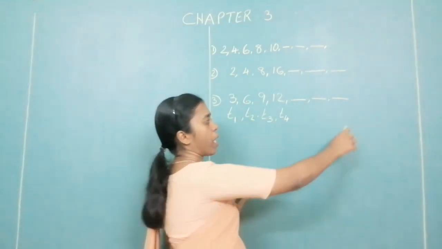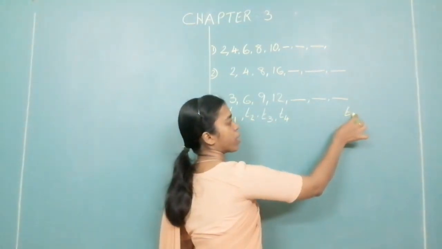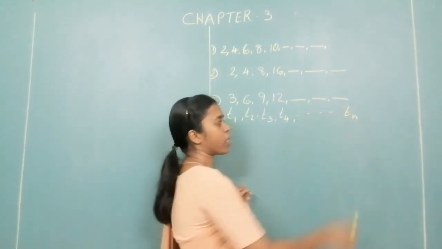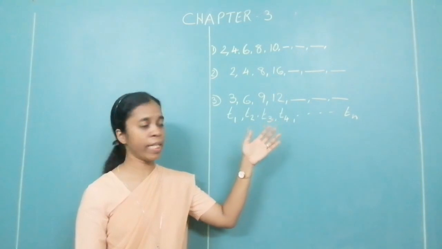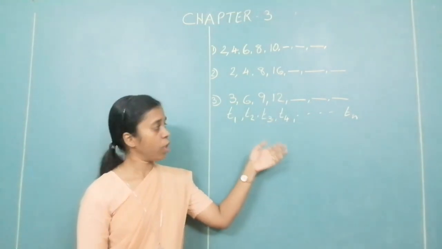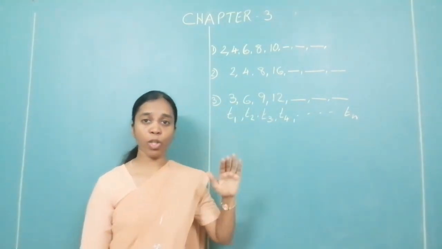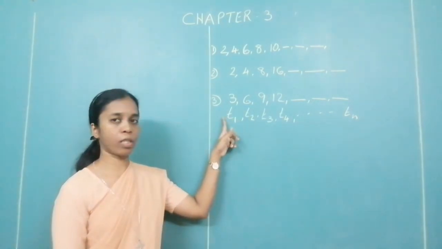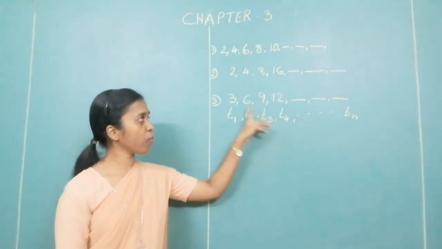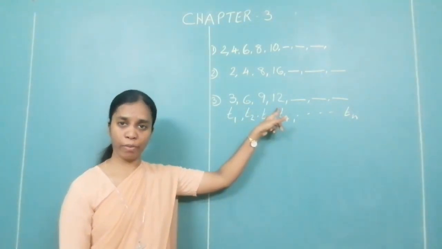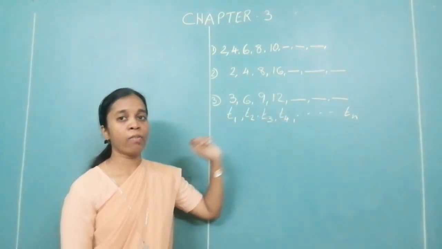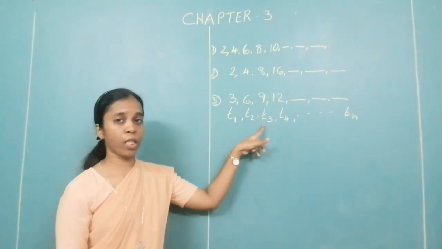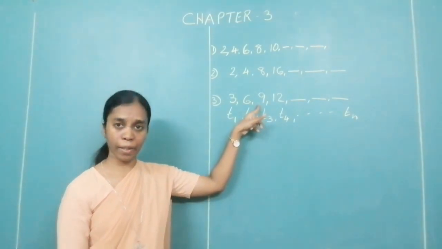You don't know what the last is, so you can put it as Tn. N stands for any natural number, because it is going on. If I ask you which is the fourth term of this sequence, the fourth term of the sequence is 12. Which is the third term? The third term of the sequence is 9.